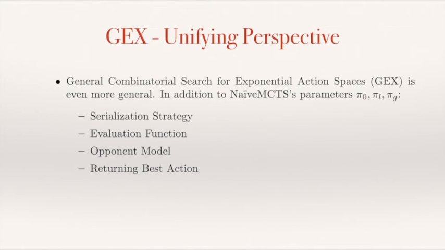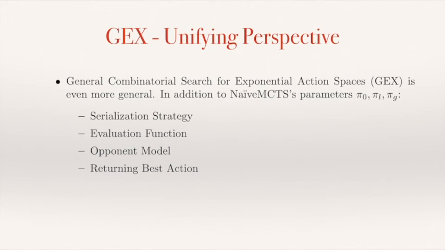And here we're going to take a step further, and in addition to defining all these policies that we have for NaïveMCTS, we're going to make it a little bit more general by defining other components, like for instance how to serialize different strategies in case you have simultaneous move games, or how you use the evaluation function, how to use an opponent model, which is something that is not used in NaïveMCTS, but is used in some of the algorithms that we mentioned before, for instance in portfolio greedy search, and even how to return the best action encountered during search.